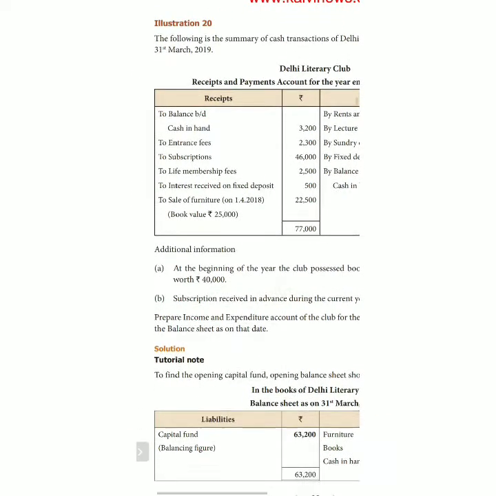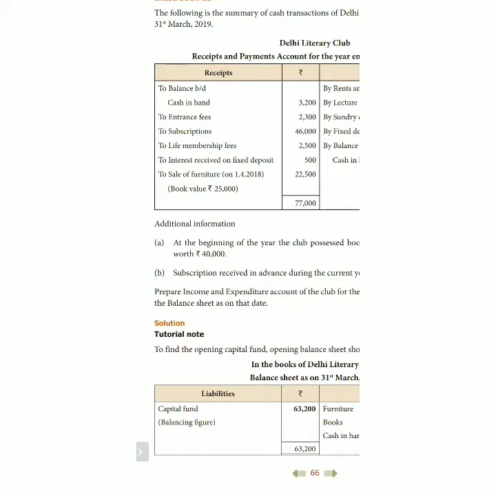See, the first item is balance brought down, cash in hand. It is the opening cash in hand. Let me make you remember again. They usually give the receipts and payments account of a club or any non-trading organization, and some additional information. With the help of the given receipts and payments account and additional information, you have to prepare final accounts for Delhi Literary Club. That means income and expenditure account and balance sheet.